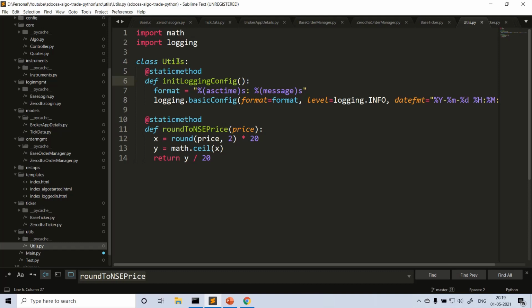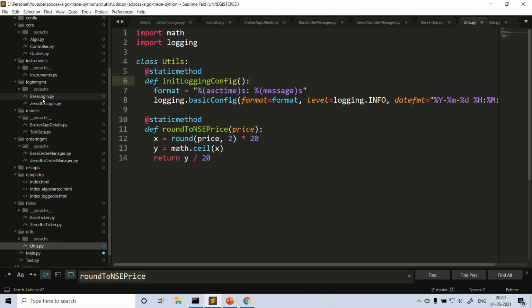Because utils doesn't have any properties, then you don't need it. It has only behaviors, I mean to say functions. So you don't need an instance method. Static methods are fine. If you don't understand what static is, go to Python tutorials and search for static methods, and you'll understand.